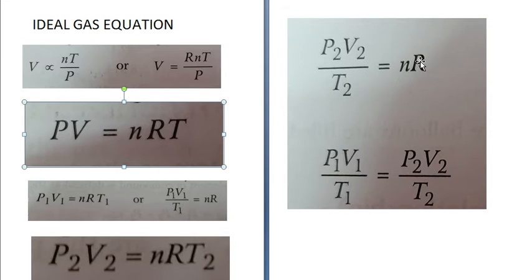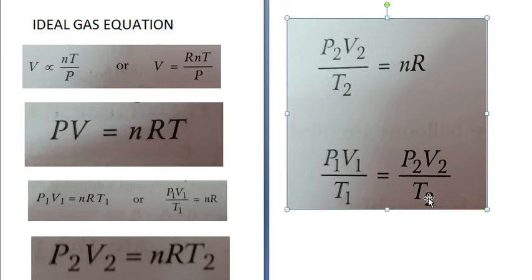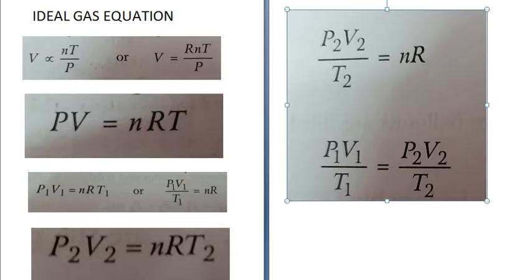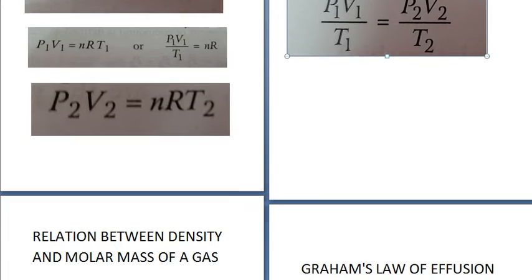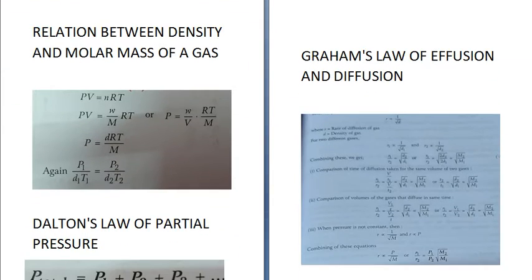is equal to nR. So nR being on both sides, you can write P1V1 upon T1 is equal to P2V2 upon T2. So this equation, P1V1 upon T1 is equal to P2V2 upon T2, is called the ideal gas equation, and it is obtained from combining Boyle's law, Charles' law and Avogadro's hypothesis.